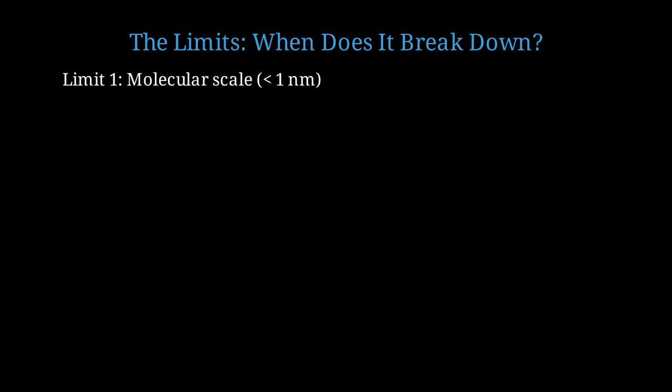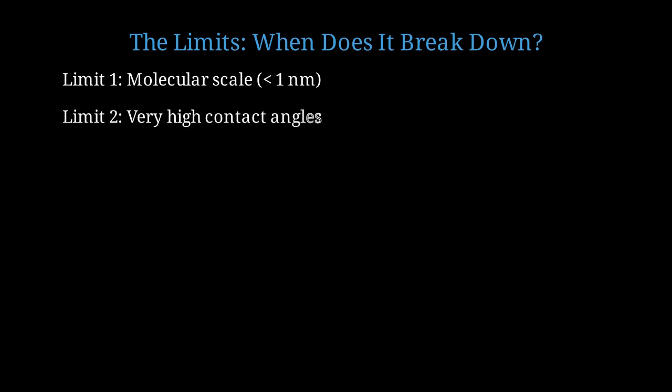Now let's discuss the limits. When does this simple picture break down? At what point do we need to worry about other effects? First limit. At the molecular scale, below about 1 nanometer, the continuum description fails. We need to consider discrete molecular structure and quantum effects.